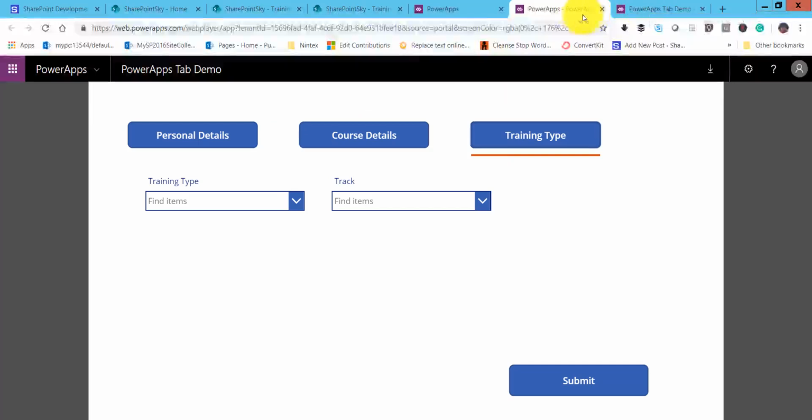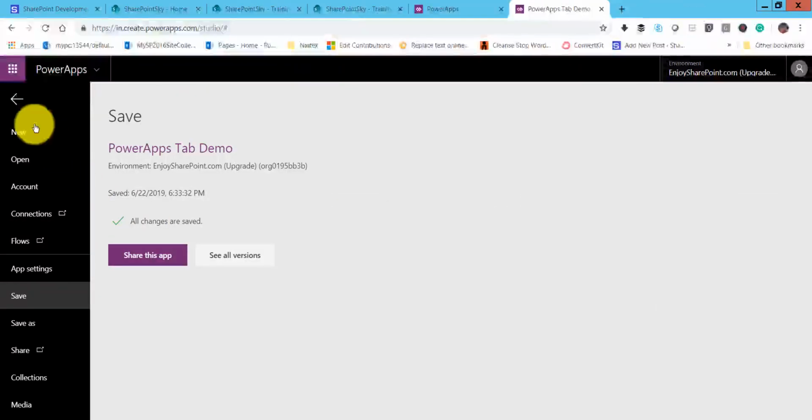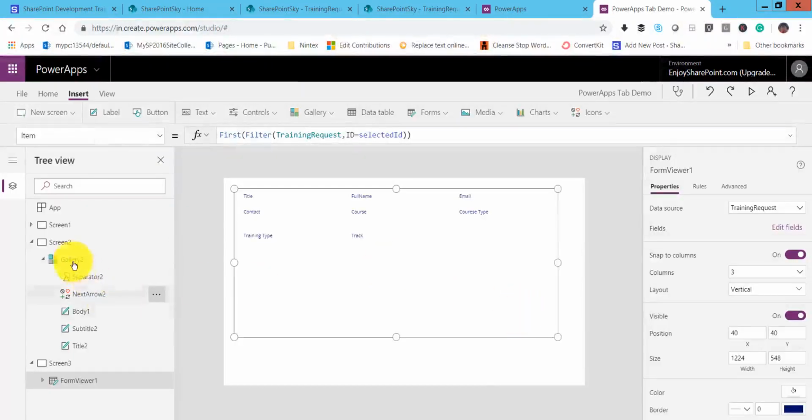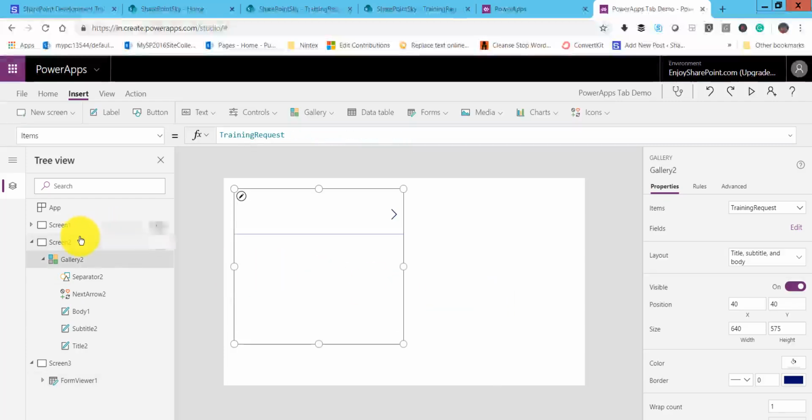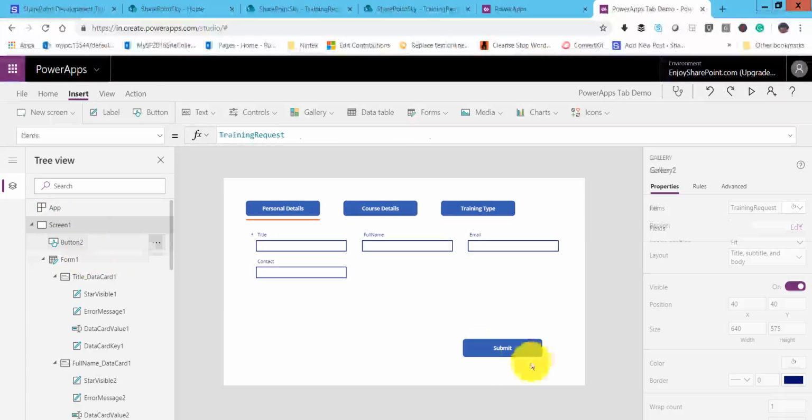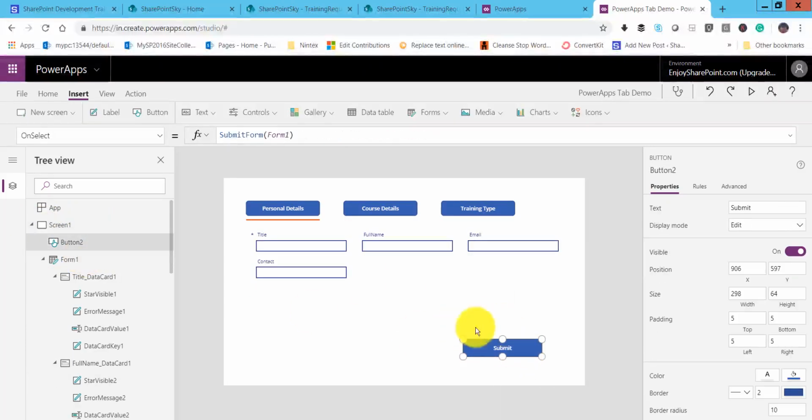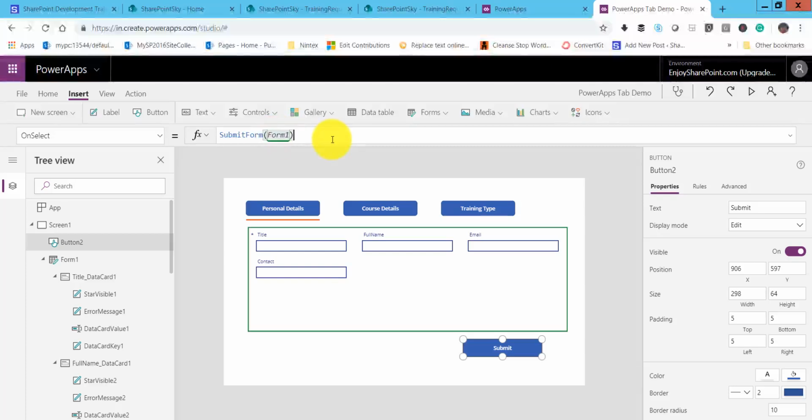Now let's go back and we will check one more thing here. If I go to our form, let's just go to the button here. On this button, we display the form one. We submitted the form one, but once submitted, we didn't write any code to navigate to the other screen.